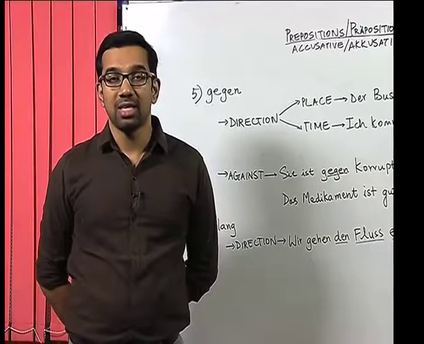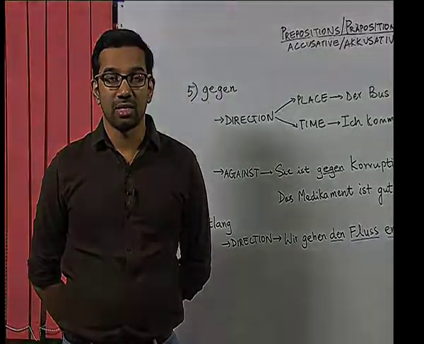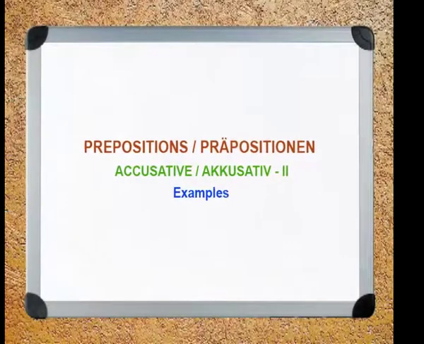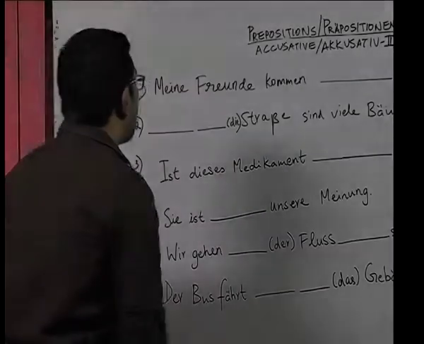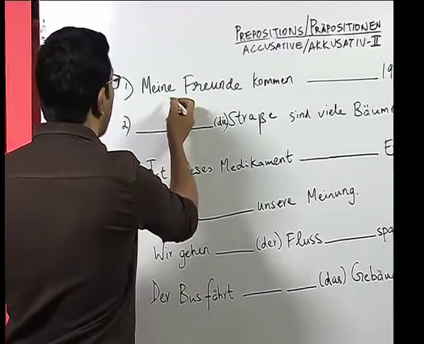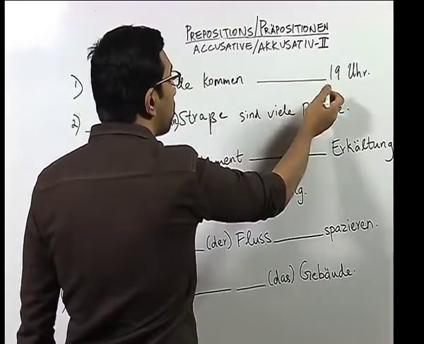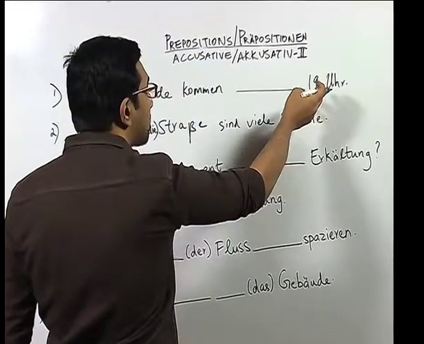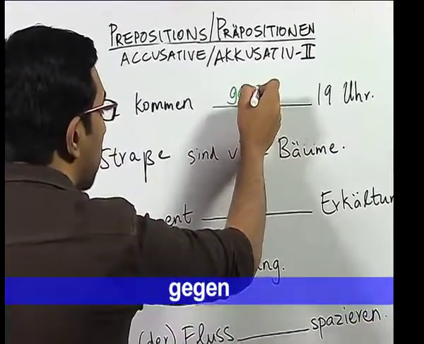Let us do an example to show the use of gegen and entlang in certain sentences. Now, let us look at sentence number 1. Meine Freunde kommen 19 Uhr. Since we know that we can use the preposition gegen for any aspect of time when it is not specific, we write the answer gegen 19 Uhr.